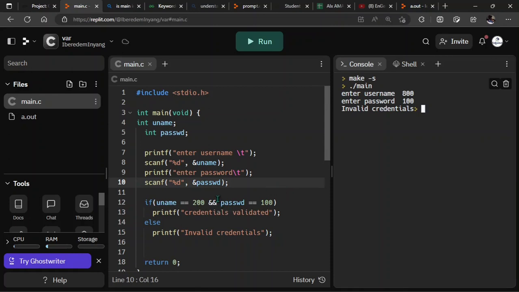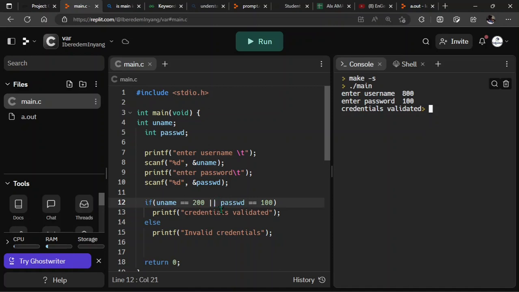That's the work of and. But if I say or here, this is how to write or, that means if any of these two works, if I have either the username correctly or the password correctly, it's going to open the portal for me. So say my username was 800, which is not correct, but my password is correct, 100. Then I hit enter. You can see credentials validated, because one of these conditions is true. Each time any condition is true using the or statement, it will validate your credentials.